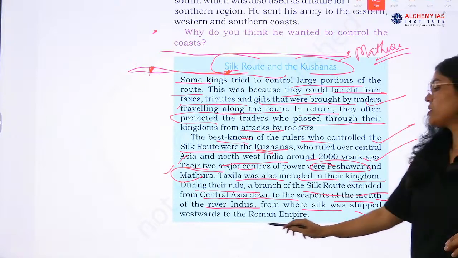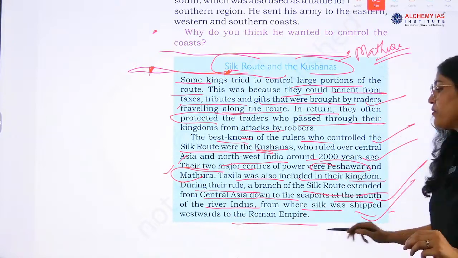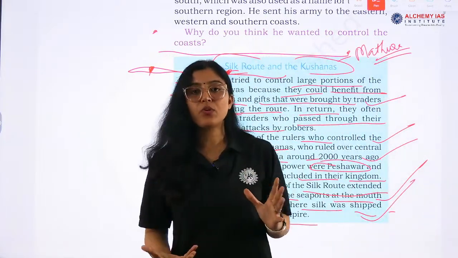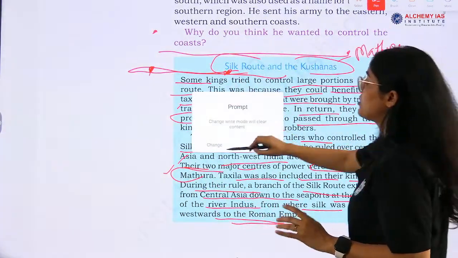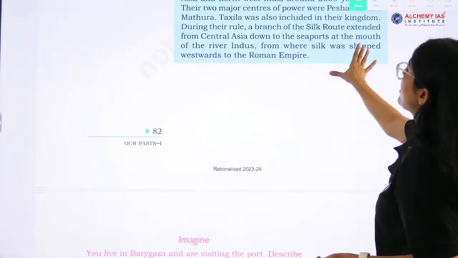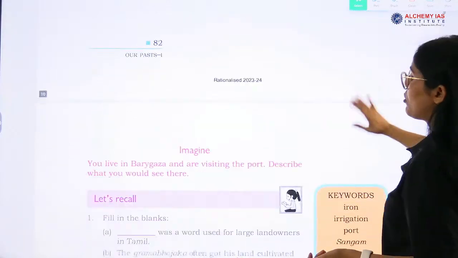From there silk was shipped westwards to the Roman Empire. So this was the Silk Route, okay. And this is how the trade was carried on, and the extension was also there. It was extended from Central Asia down to the seaport.